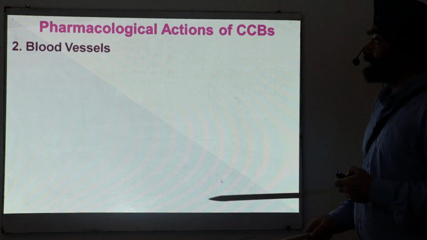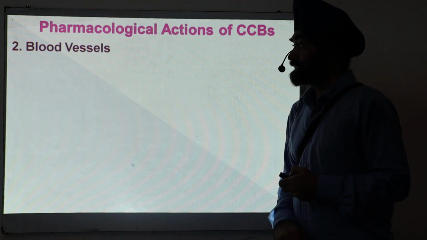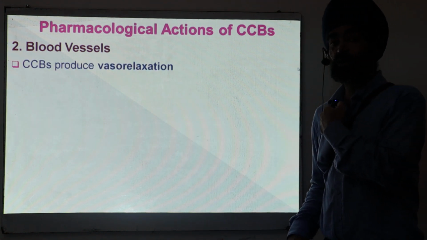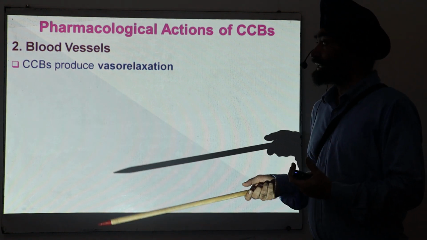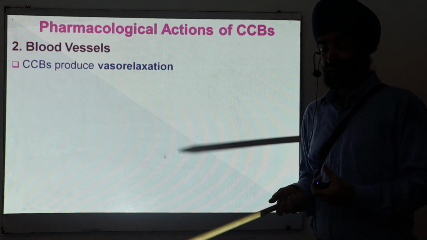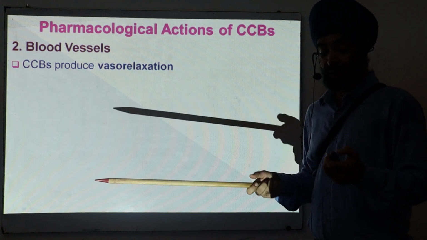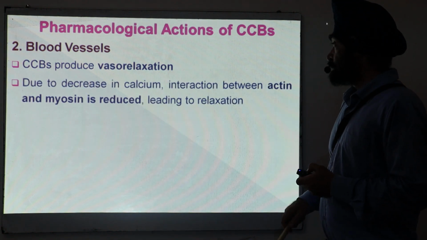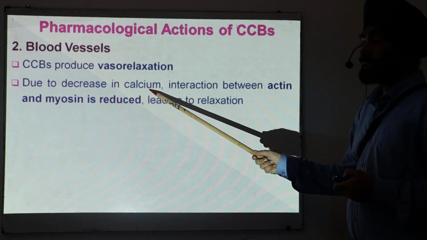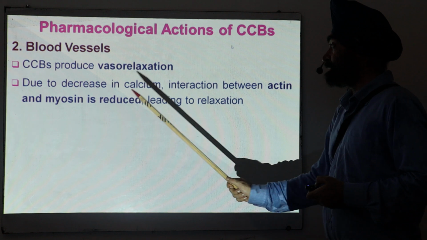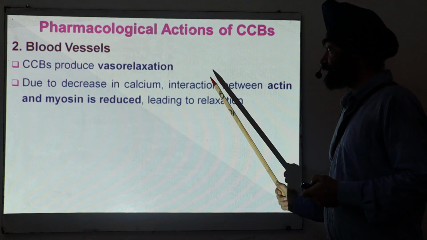Coming down to another very important effect, on the blood vessels. So you know calcium is required for contraction. If calcium is not moving inside, there is relaxation. Heart, blood vessels will relax. So this is the mechanism. If there is a decrease in calcium, interaction between actin and myosin is reduced, which leads to relaxation.